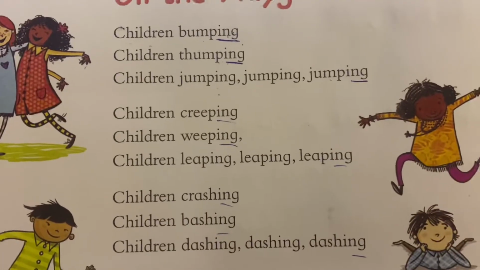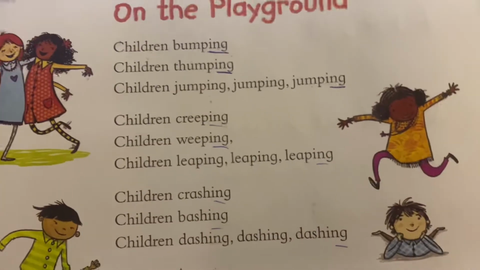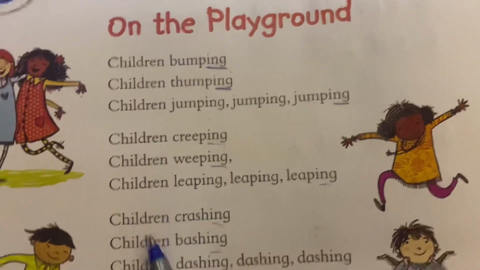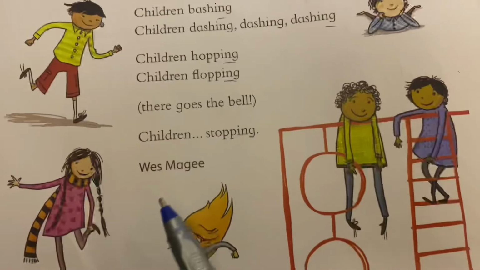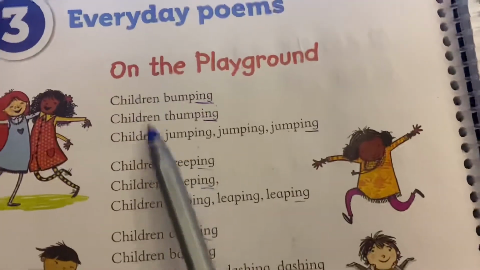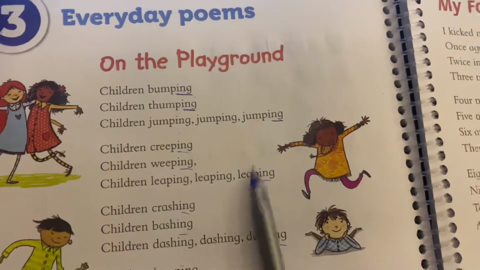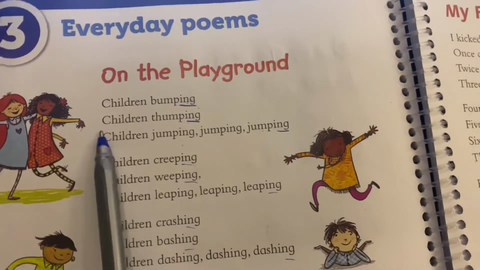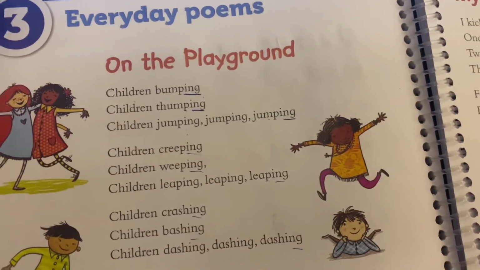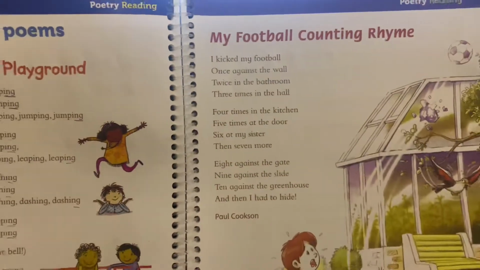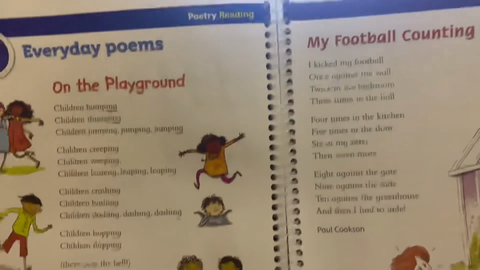Repetition is when words or phrases or lines are repeated in a poem. We have the word children until the end of the poem. It's called repetition. So in this poem we have repetition and also we have rhyming words. So let's move to this poem. I will read it for you, and this one is very different from that one.